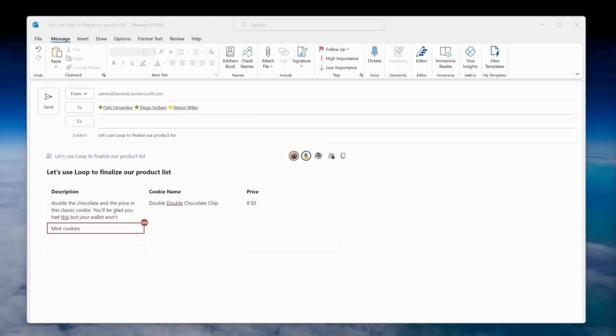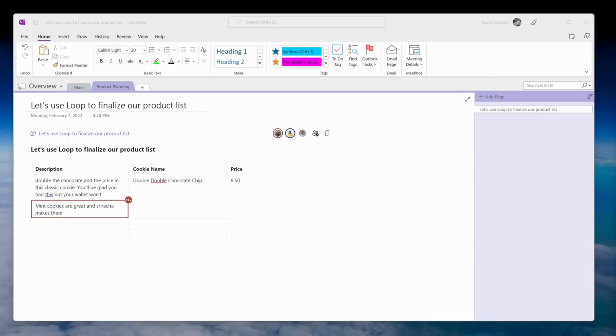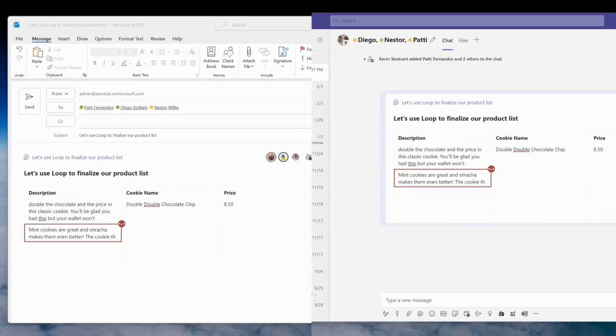Now, imagine that same table shows up in an email message, and someone makes changes to the table in the email. And now those same changes show up in the Teams chat. Or maybe someone's in OneNote, and that same table is in the OneNote, and they make changes there. And now those changes show up in both the email message and in the Teams chat. And all of this happens in real time from anywhere. Once again, this is going to change how you work.